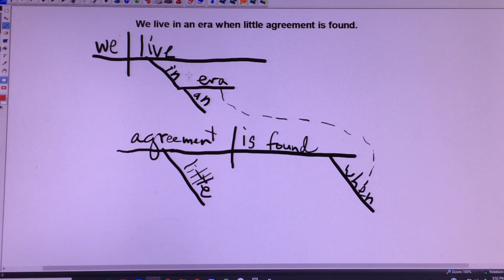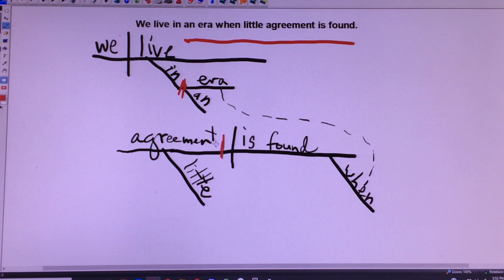So one, if we broke off this, for era, the noun, which is the head of its noun phrase, you get an era when little agreement is found. Everything that you would be waving around if you broke off the diagram here is the meaningful unit. So it is the noun phrase in this case, because we're breaking off a noun. So in an era when little agreement is found, and there's one more noun phrase here.